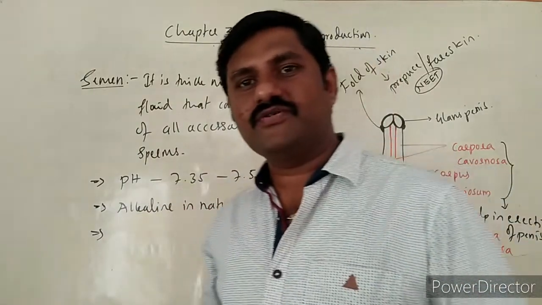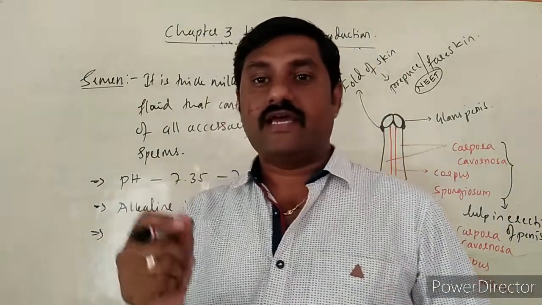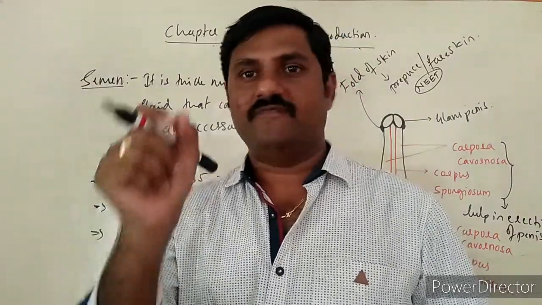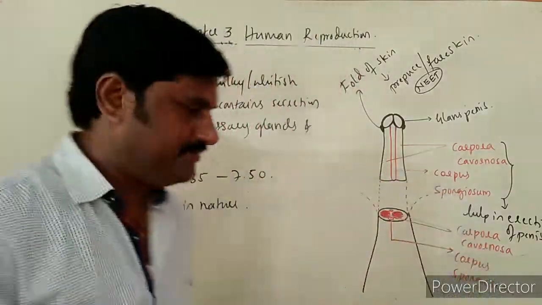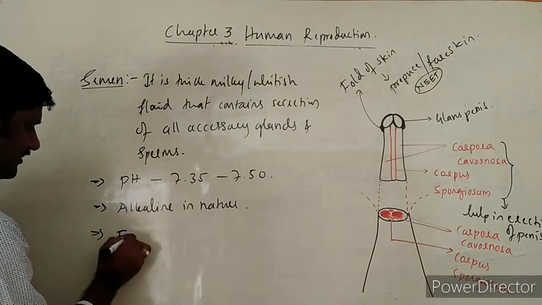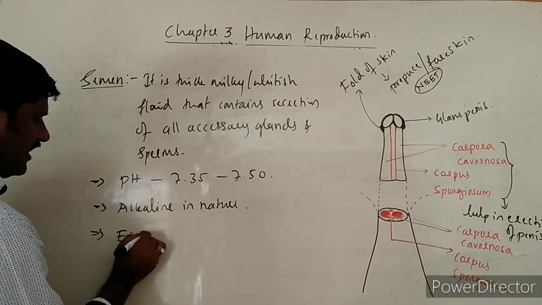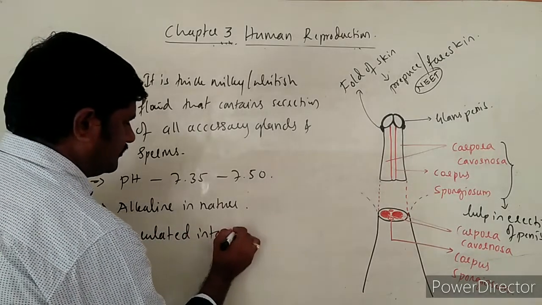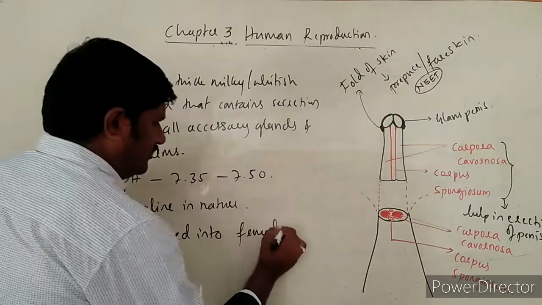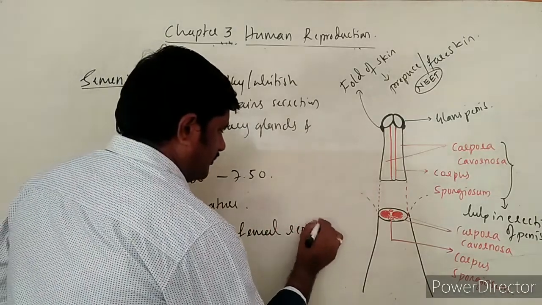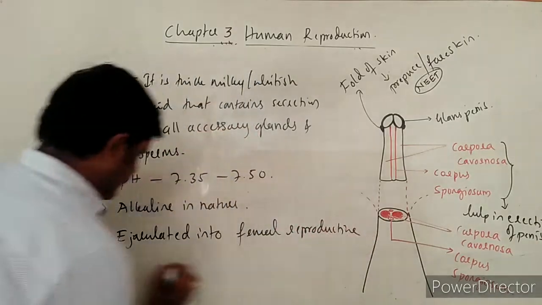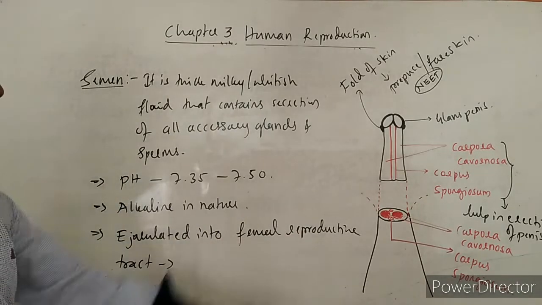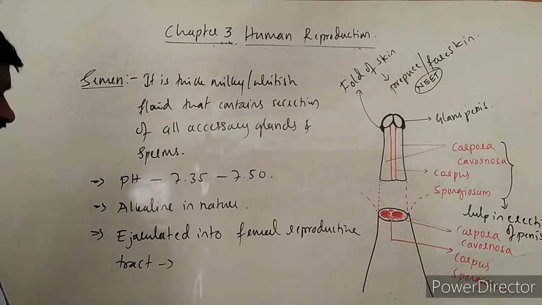At the end of the sexual intercourse, the ejaculation of the semen into the reproductive tract of the female takes place. Semen is ejaculated into the female reproductive tract, right?